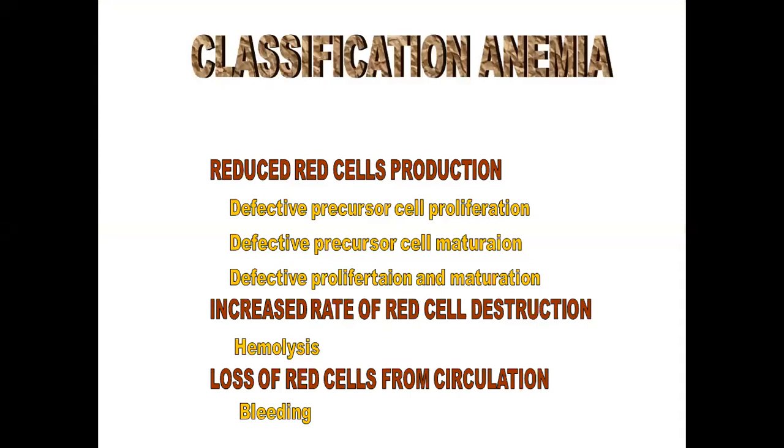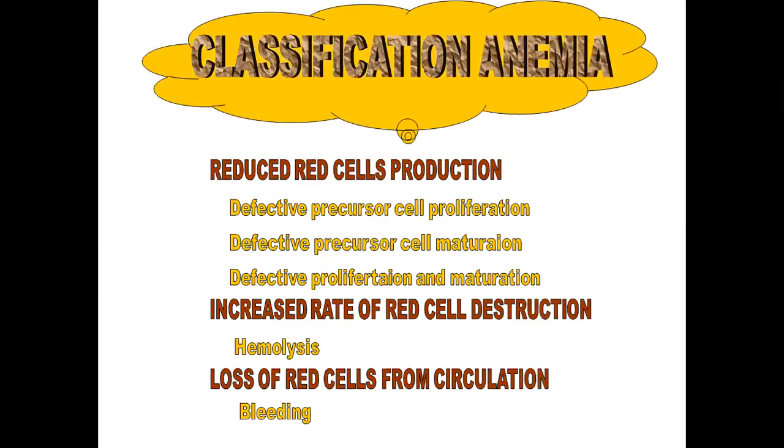Classification of anemia. It is classified into number one, reduced red cell production, number two, increased rate of red cell destruction, and number three is the loss of red cells from the circulation. Number one, reduced red cell production, is further classified into defective precursor cell proliferation, defective precursor cell maturation, and defective proliferation and maturation. Number two, increased rate of red cell destruction, that is called hemolysis. And number three is the loss of red cells from the circulation, that is bleeding.